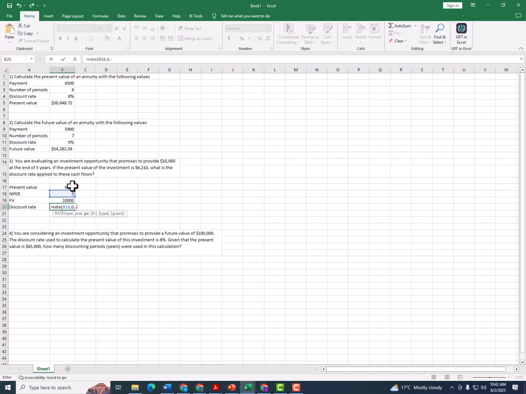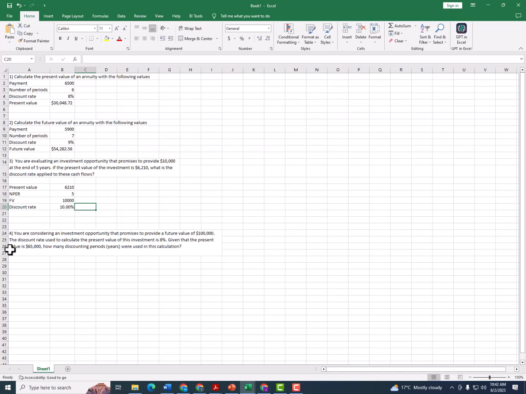So minus B17. Future value, now this is the value that you are going to receive at the end of the 5 years, so it's going to be positive. Write in B19, close brackets, hit enter. So our discount rate is 10%. Let us increase the decimal points. So it is exactly 10%, right? It's as simple as that.